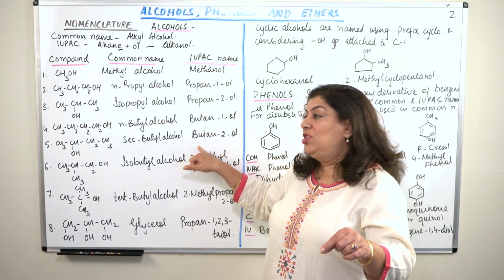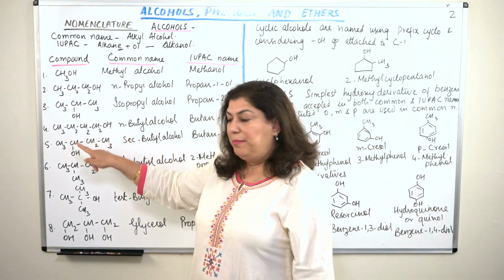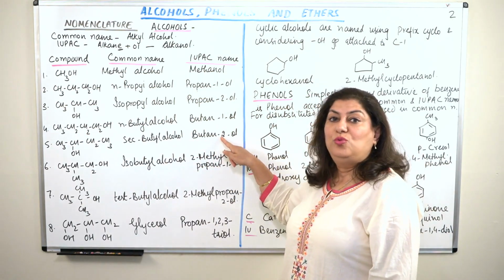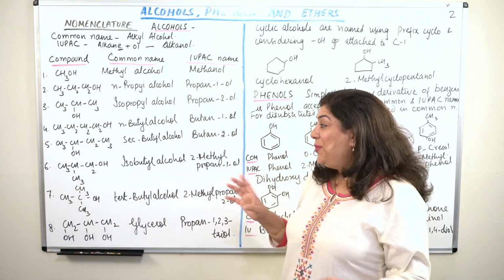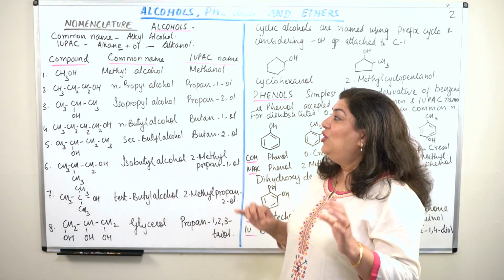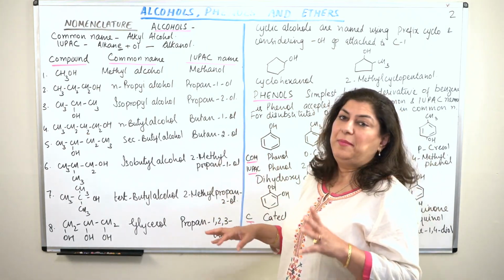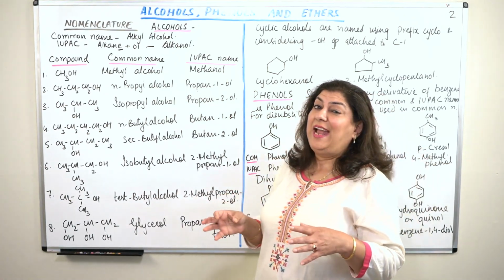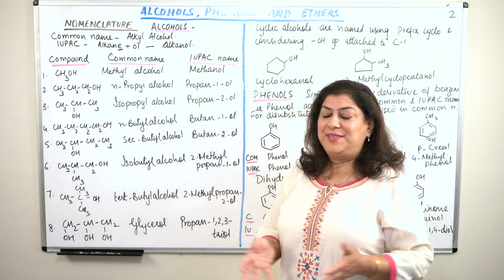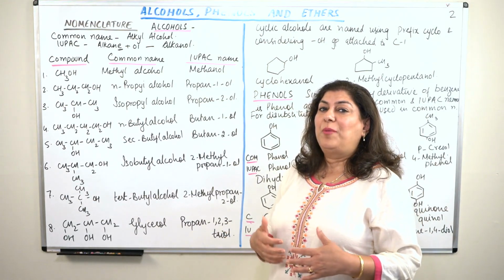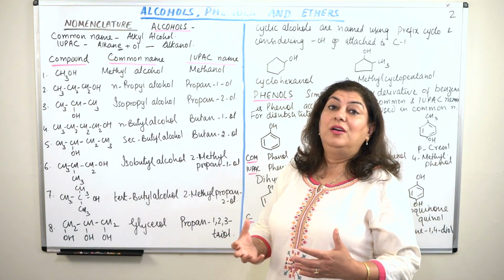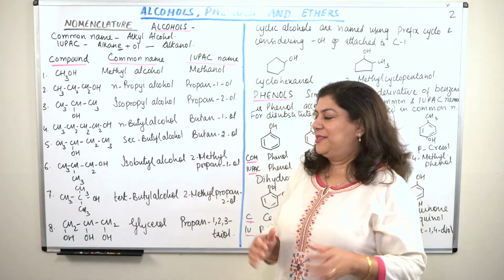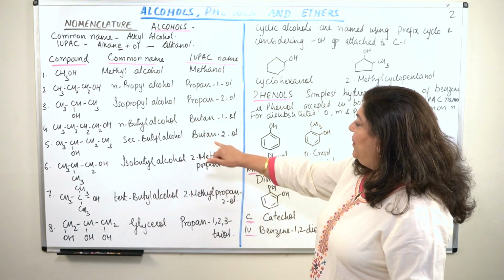And in IUPAC nomenclature, this is butanol, but the ol is attached to the second carbon. So it is butan-2-ol. I hope you are understanding the logic behind the naming. IUPAC nomenclature, I feel, is easier, and common nomenclature can be a little complex, but the good part is that it's not compulsory for you to learn all of the common nomenclature, yet having a little idea helps. So we've done butan-2-ol.